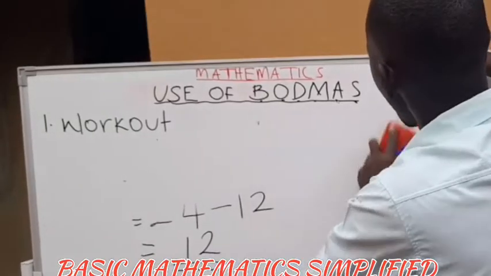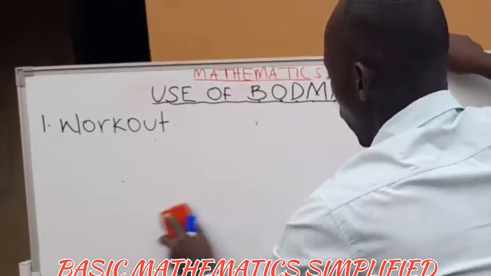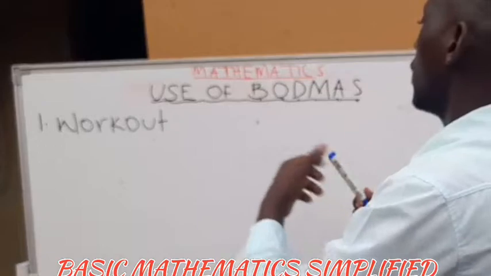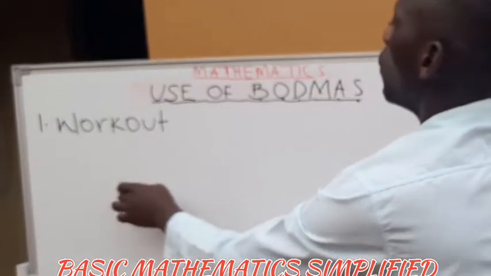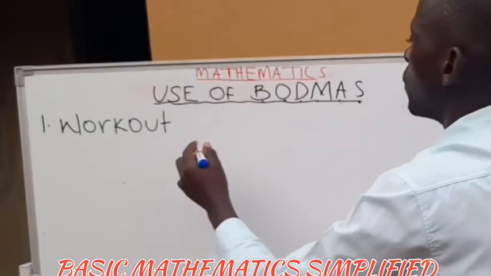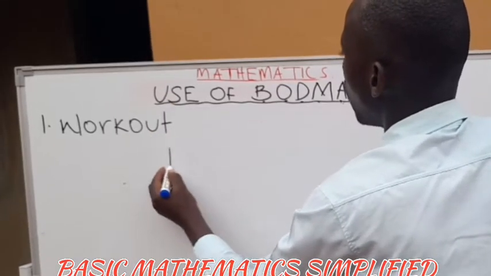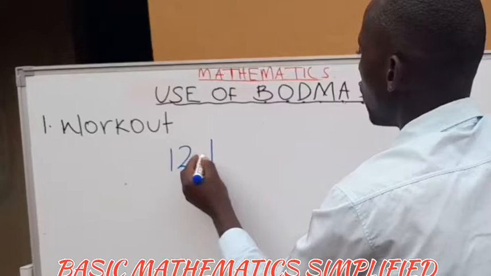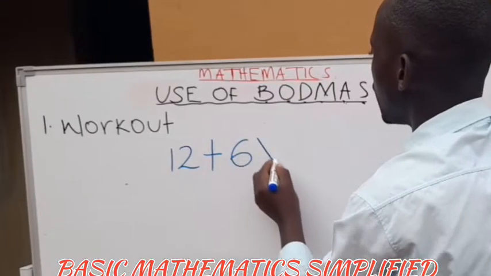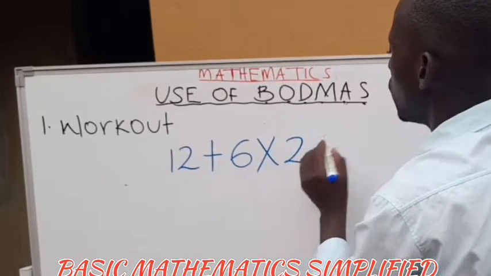Now, example number 2. What if the number comes? Remember, when it is addition and subtraction, we rearrange. What if the number comes and they're telling us to work out 12 plus 6 times 2?